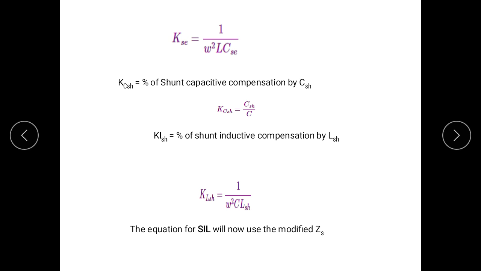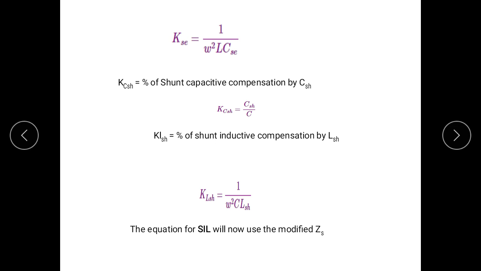The value of impedance is considered as surge impedance, and power in the line is considered as surge impedance loading or loaded power, SIL power.